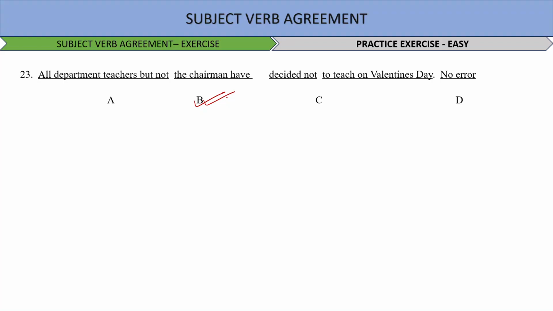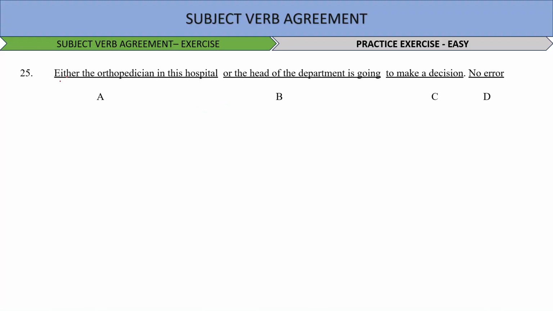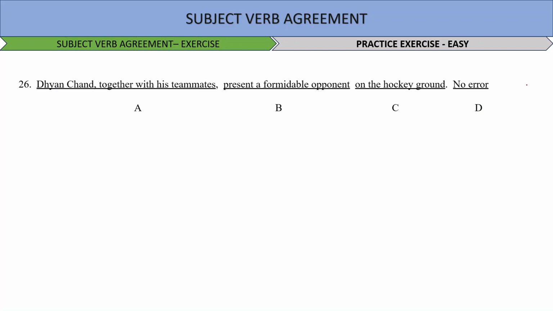Next question. Either the orthopedician in this hospital or the head of the department is going to make a decision. So any one of them will make a decision, which is totally appropriate. Either...or with a singular subject. No error. Next question says, Dhyan Chand together with his teammates present a formidable opponent on the hockey ground. Okay, so basically the idea here is that Dhyan Chand presents a formidable opponent.